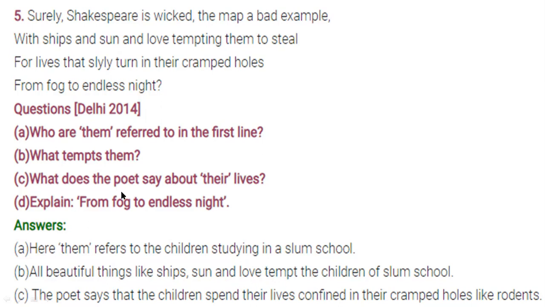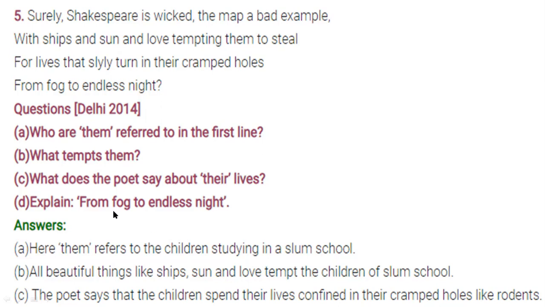Next is given, what does the poet say about their lives? The poet says that the children spend their lives confined in their crammed holes like rodents. What do you mean by this one? The poet says that the children spend their life in crammed holes, crawling like rodents in holes, crawling toward their hole or toward their hut.